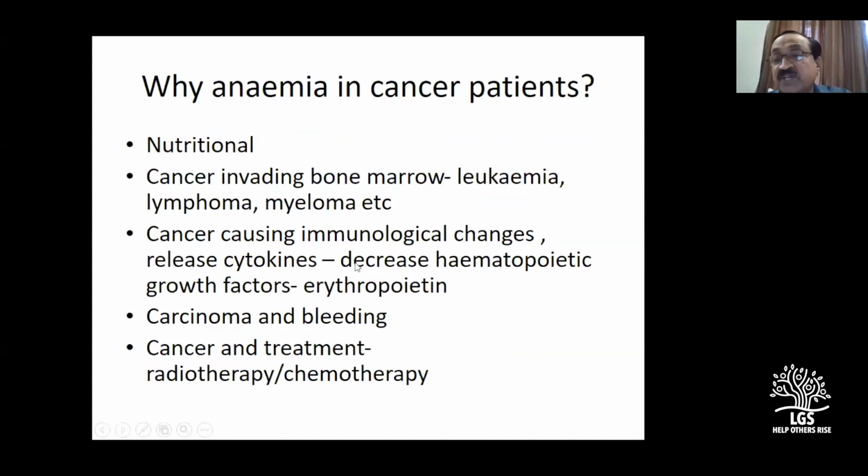I think I mentioned to you when I took carcinoma cecum. Cecum is especially notorious for some kind of bone marrow depression resulting in anemia. Cancers do produce bleeding, like stomach. A cancer patient may be taking radiotherapy or chemotherapy, etc. So this is the usual common list in which you get a carcinoma of the stomach patient or any other cancer patient developing anemia.